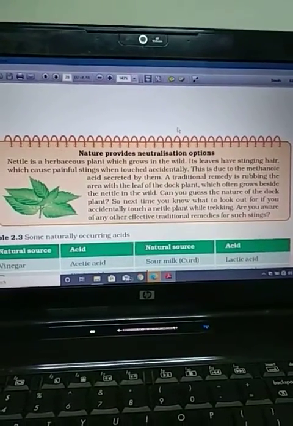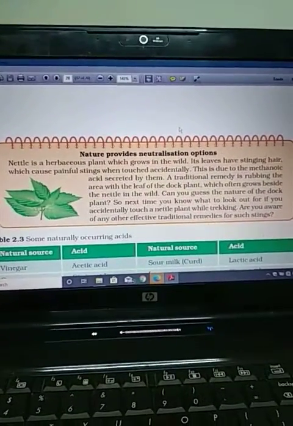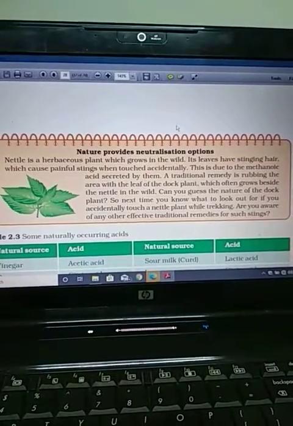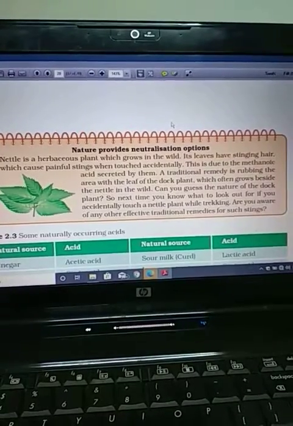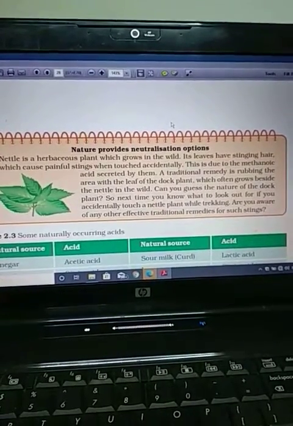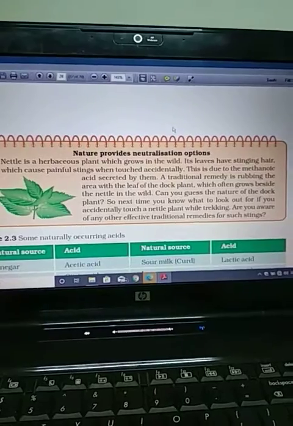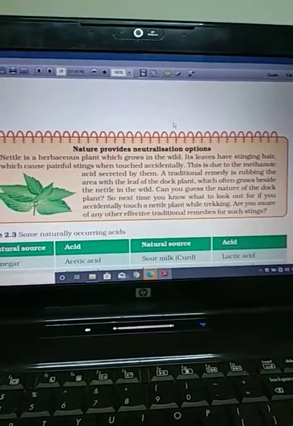Nettle is a herbaceous plant which grows in the wild. Its leaves have stinging hair which cause a painful sting when touched accidentally. This is due to the methanoic acid that is secreted by the leaves of the nettle plant.